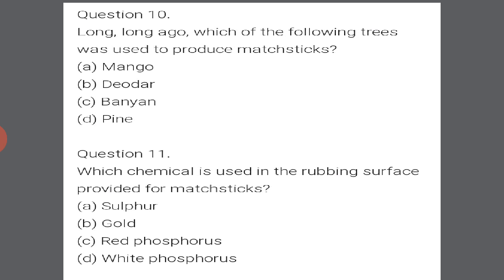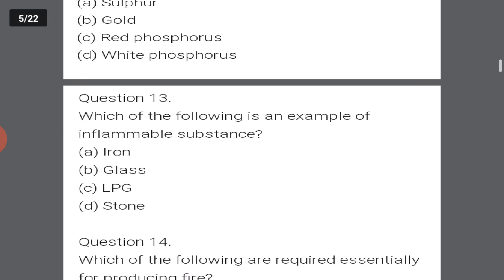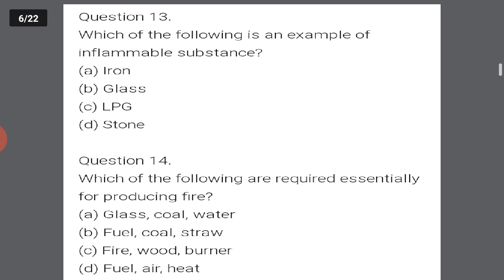Question number 11. Which chemical is used in the burning surface provided for matchsticks? The options are sulfur, gold, red phosphorus, white phosphorus. Option C will be the right answer. It's red phosphorus, which is used on the rubbing surface provided for matchsticks. Okay. Next question.